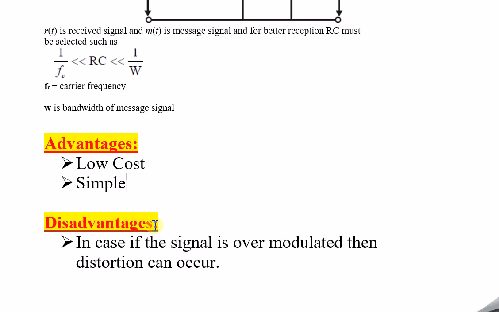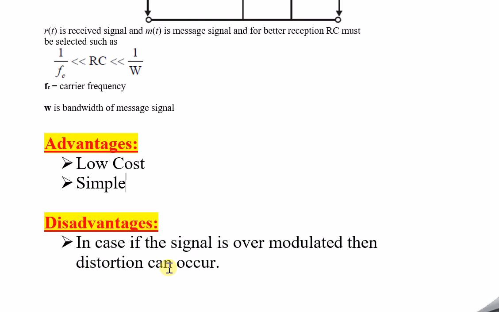So let's now consider the disadvantages of this method. With this circuitry, we may get the final message M of t with distortion.